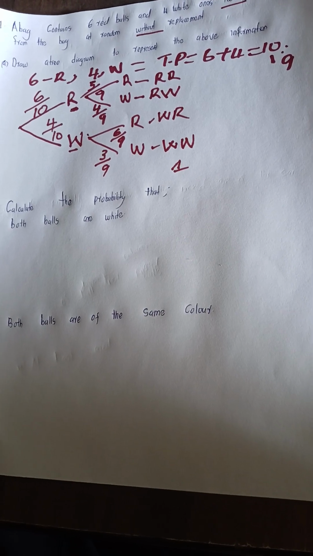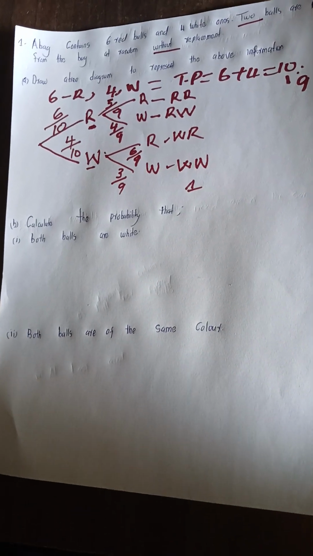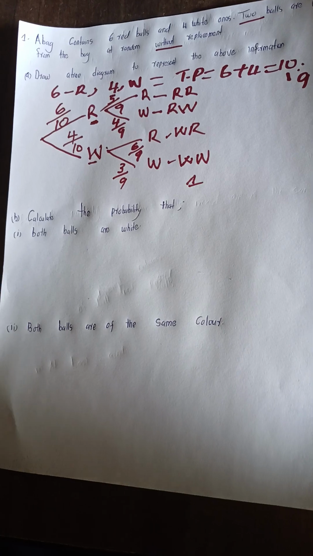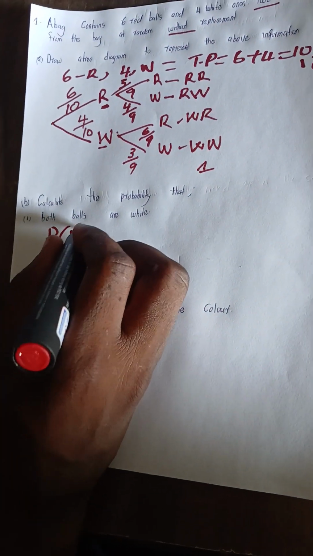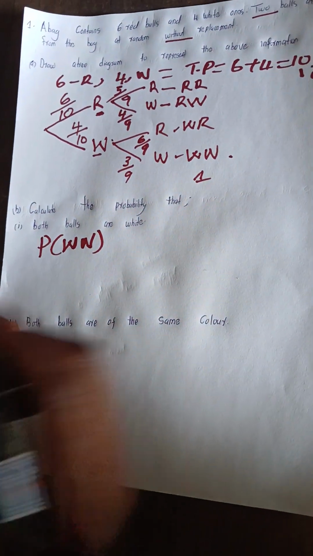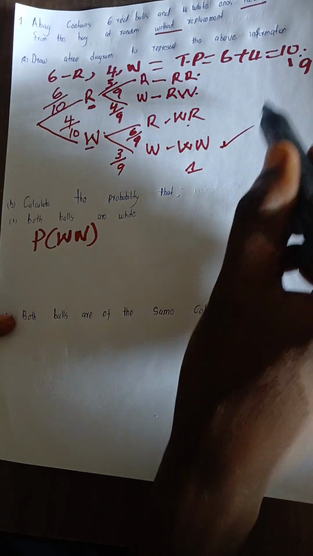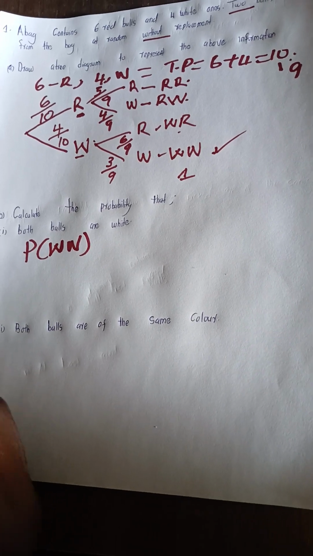The second question asked after you have come up with the tree diagram. Calculate the probability that both balls are white. So we want both balls are white. And now we simplified our work by doing this. It means here it is red, red. So not that one. Red, white, white, red, white, white. We go with the last one because we want white, white. So we will pick white, white.